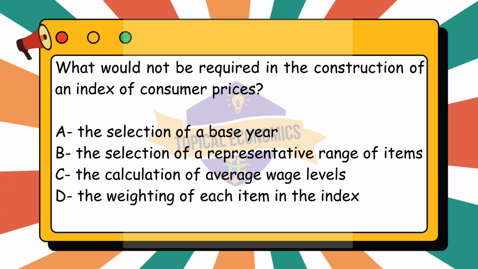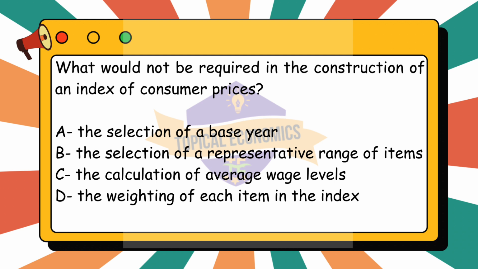Lastly, option D. The weighting of each item in the index is required. The weighting of each item in the CPI is critical because it reflects the relative importance of each item in the typical consumer's budget. Items that are purchased more frequently or that take up a larger portion of household spending are given higher weights in the index. Without weighting, the CPI would not accurately reflect how price changes affect the average consumer. So, the correct answer for this question is option C.